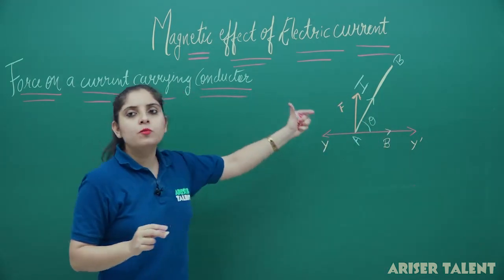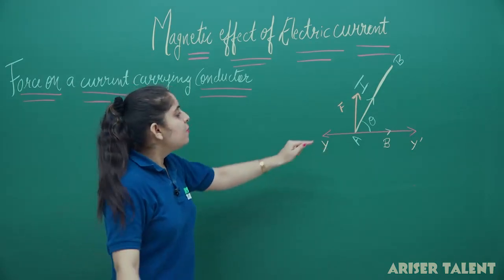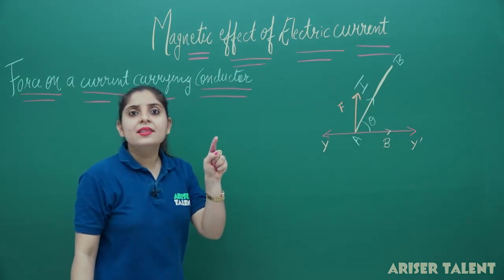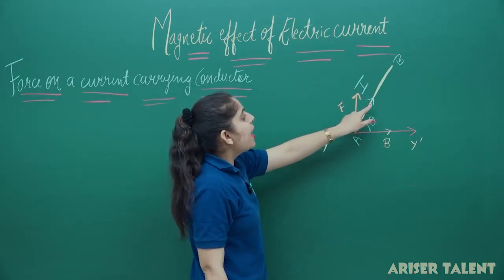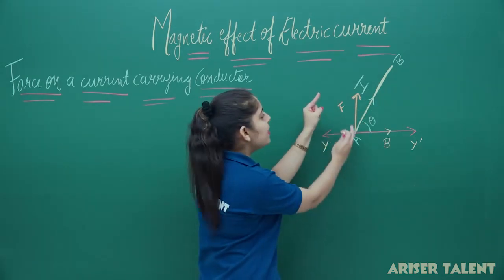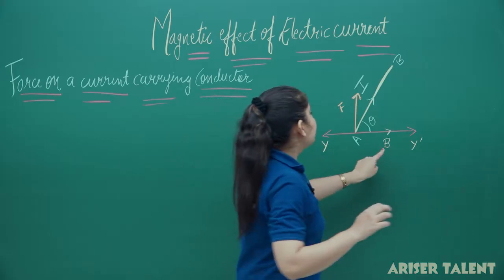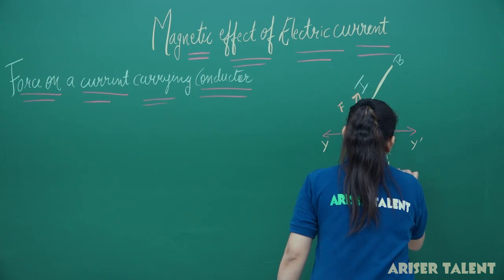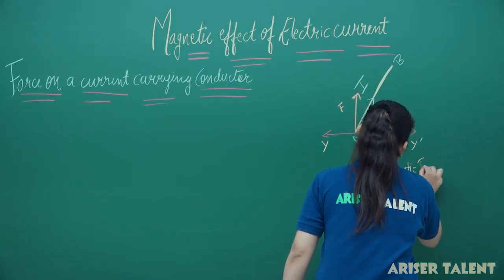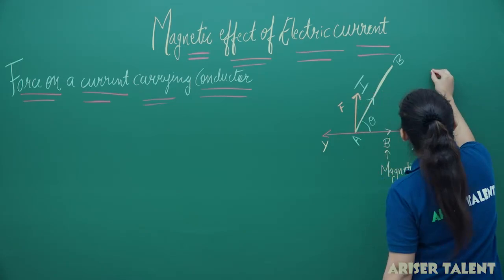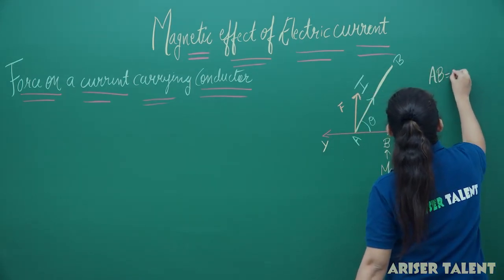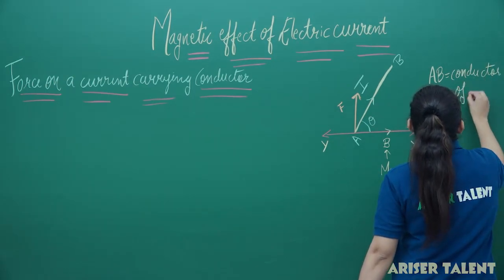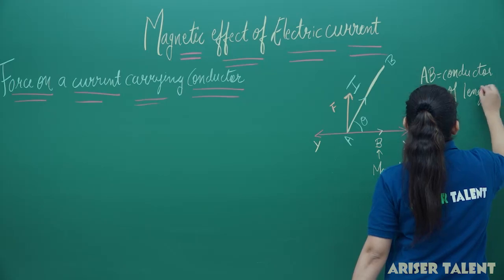But firstly, let us understand the scenario we are discussing here. We have taken a conductor AB, which is placed at an angle theta with the magnetic field, and I is the current flowing in the circuit. This B is our magnetic field, and AB is the conductor of length small l.